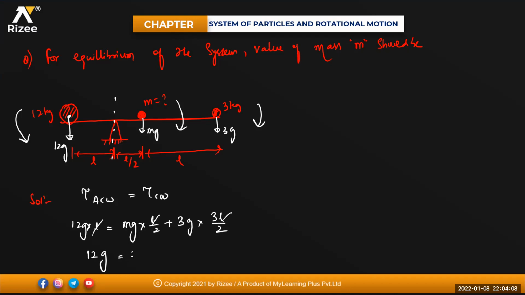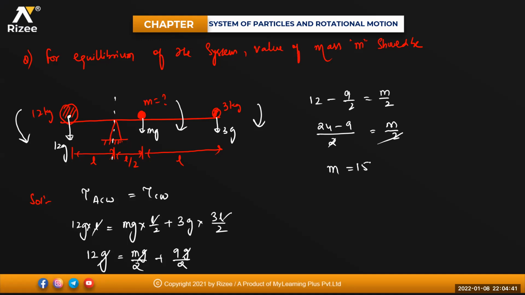So 12g is equal to mg divided by 2 plus 3 threes are 9, 9g divided by 2. Isn't it? So I need the mass. Everywhere this g will get cancelled. So 12 minus 9 by 2 is equal to m by 2. LCM is 2. 12 twos are 24 minus 9, that is equal to m by 2. This 2 will get cancelled. 24 minus 9 is 15. So m will be equal to 15 kg. Good, beta. Mass is 15 kg.